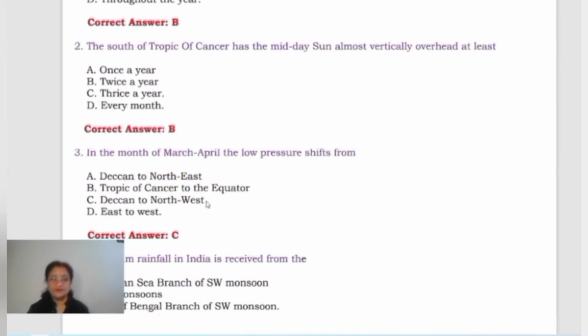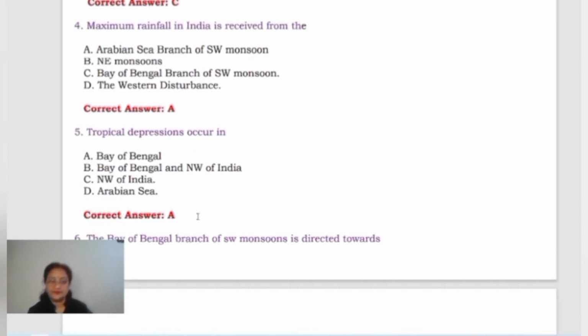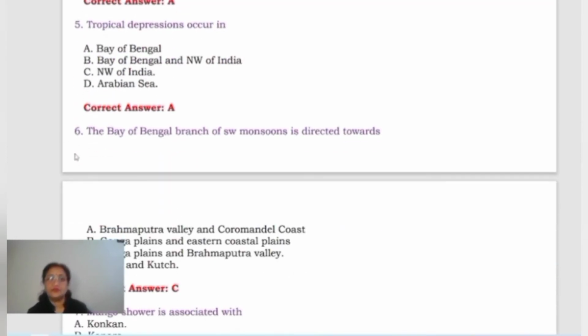Now the next one: in the months of March, April, the low pressure shifts from the Deccan region towards the northwestern region. Now come to the next: maximum rainfall in India is received from the Arabian Sea branch of southwest monsoon. Then tropical depressions occur in the Bay of Bengal. That is the most affected area for the cyclones.